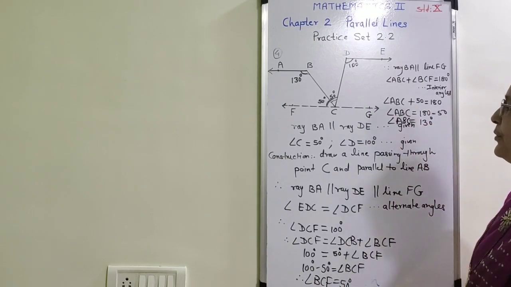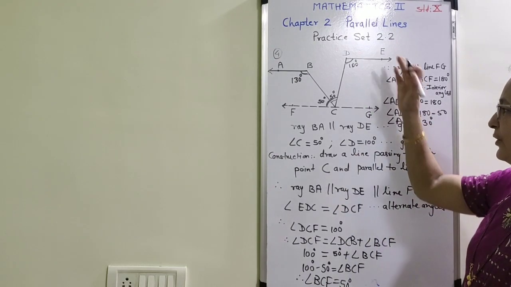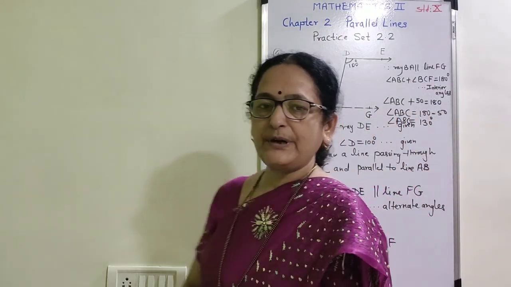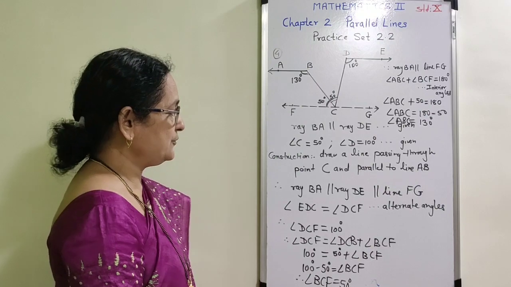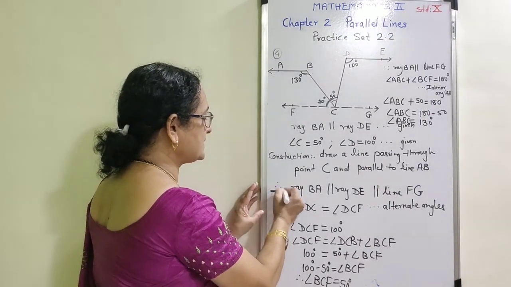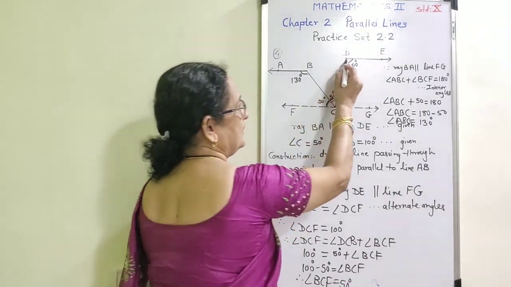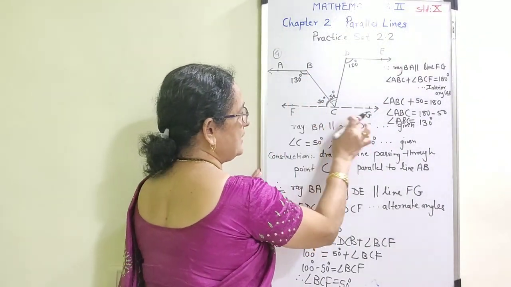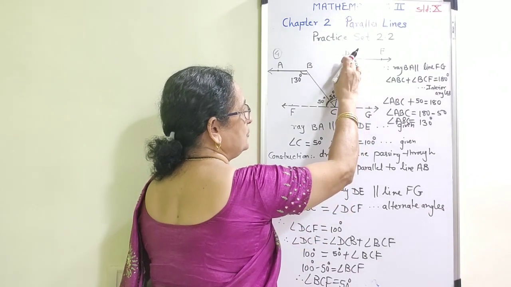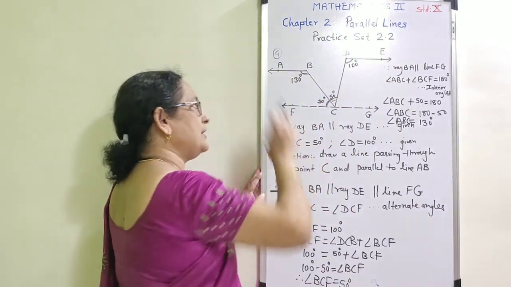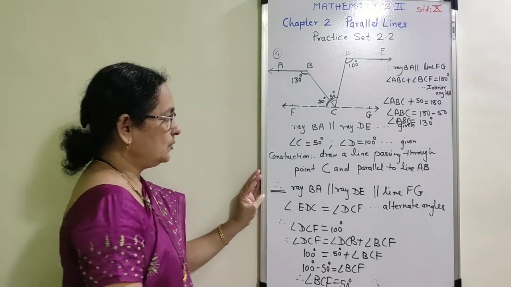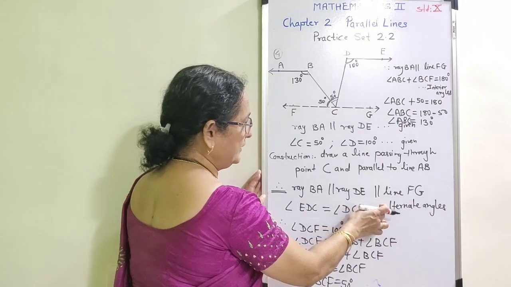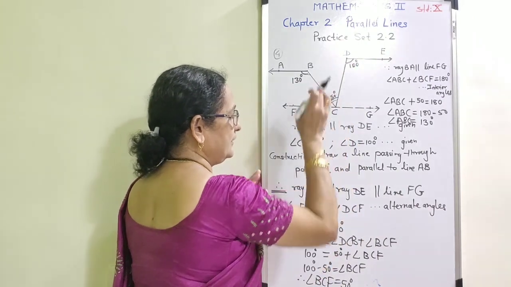The example is important. It is asked for 4 marks in your exam. Here we have used the property also. First of all, we have used the corollary to determine this step, that when they have given ray D is parallel to BA, in construction we have constructed a line FG which is parallel to D, therefore FG is ultimately parallel to BA. Now also we have used that this is a pair of alternate angles.